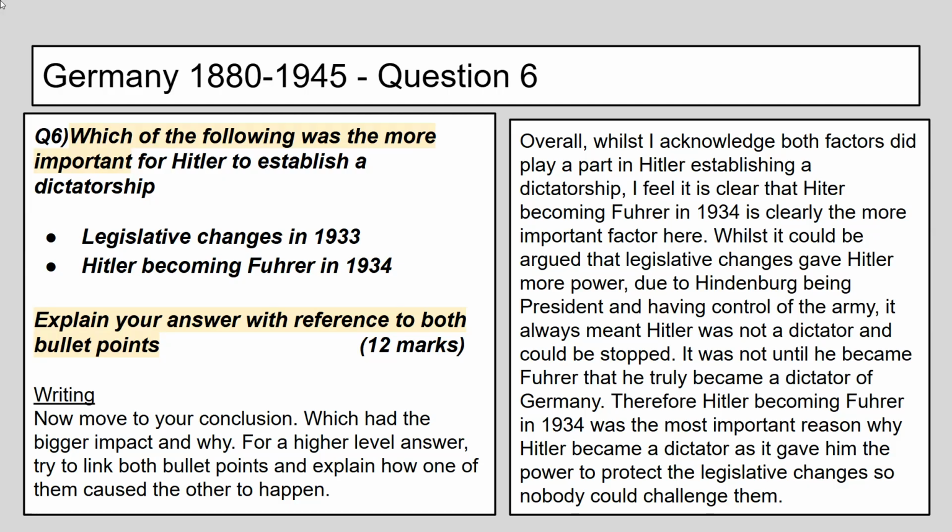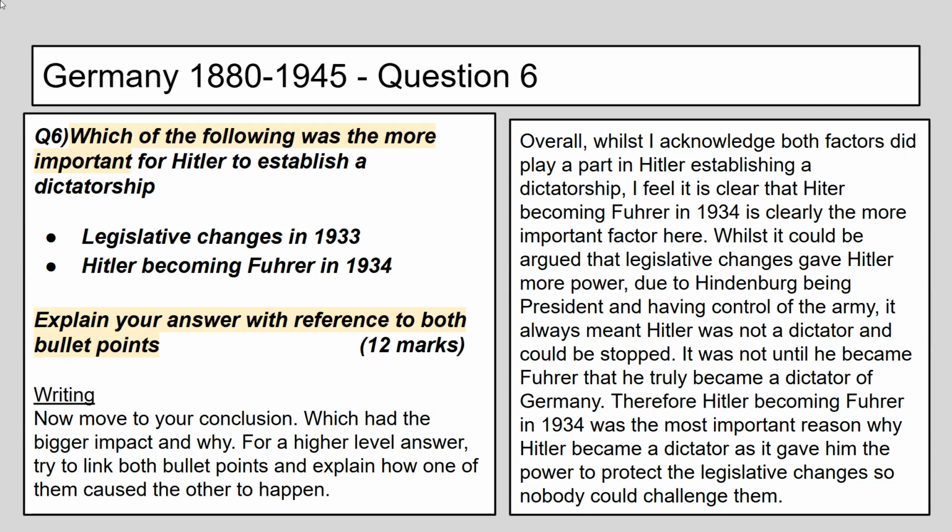Overall, whilst I acknowledge both factors did play a part in Hitler establishing a dictatorship, I feel it is clear that Hitler becoming Fuhrer in 1934 is clearly the more important factor here. Whilst it could be argued that legislative changes gave Hitler more power due to Hindenburg being president and having control of the army, it always meant Hitler was not a dictator and could be stopped. It was not until he became Fuhrer that he truly became a dictator of Germany. Therefore, Hitler becoming Fuhrer in 1934 was the most important reason why Hitler became a dictator, as it gave him the power to protect the legislative changes so nobody could challenge them.